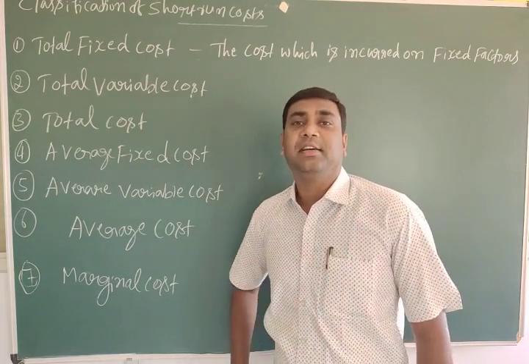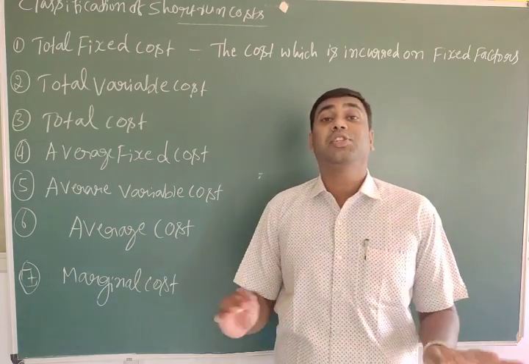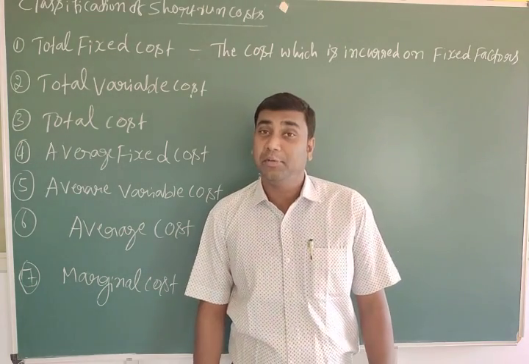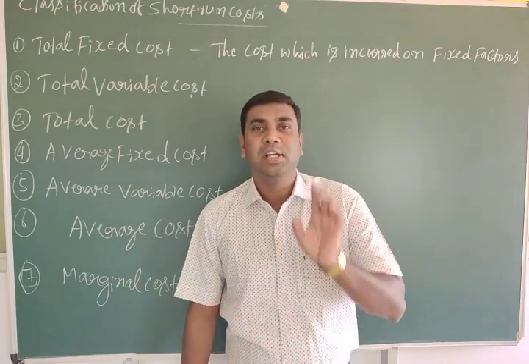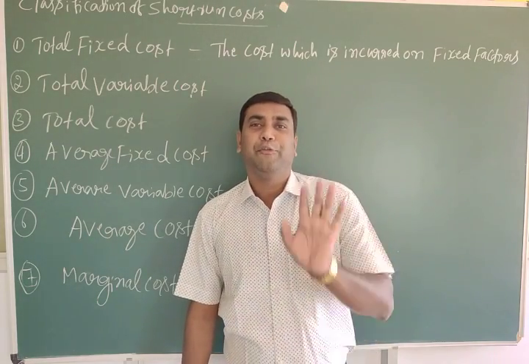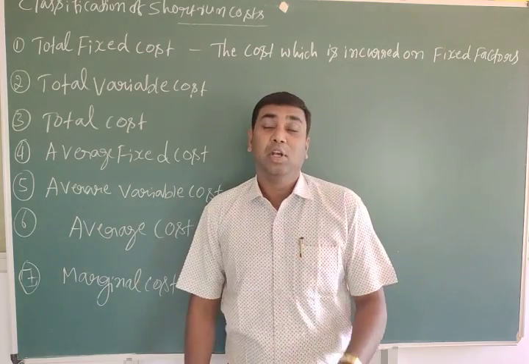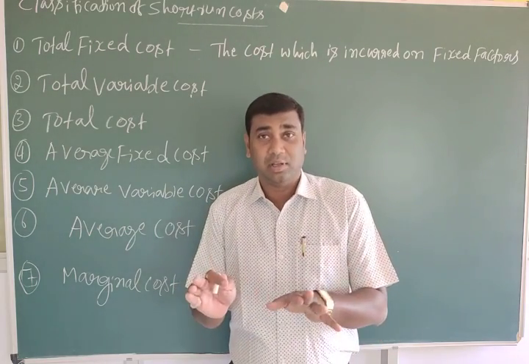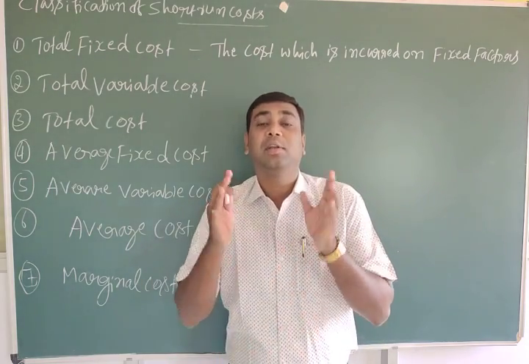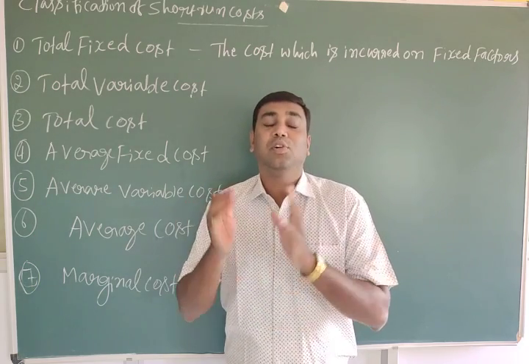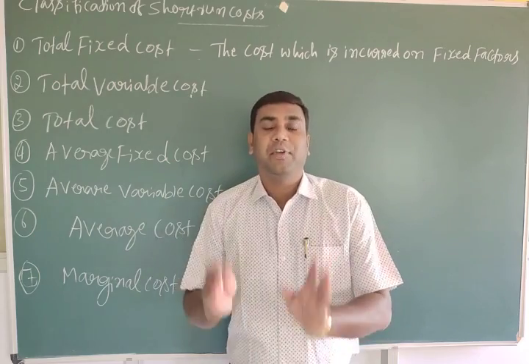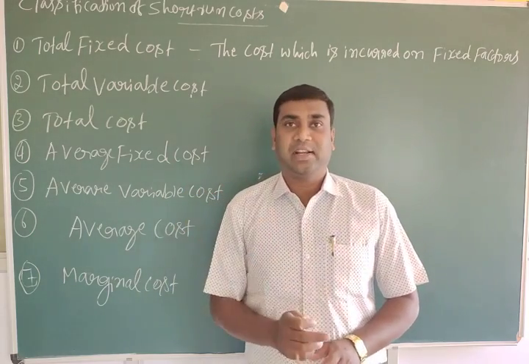Land is a fixed factor because in the short run we cannot change all the factors of production, but we can change only a few factors of production. Those which are changing are called variable inputs or variable factors. Those which are not possible to change, remaining constant, are called fixed factors.